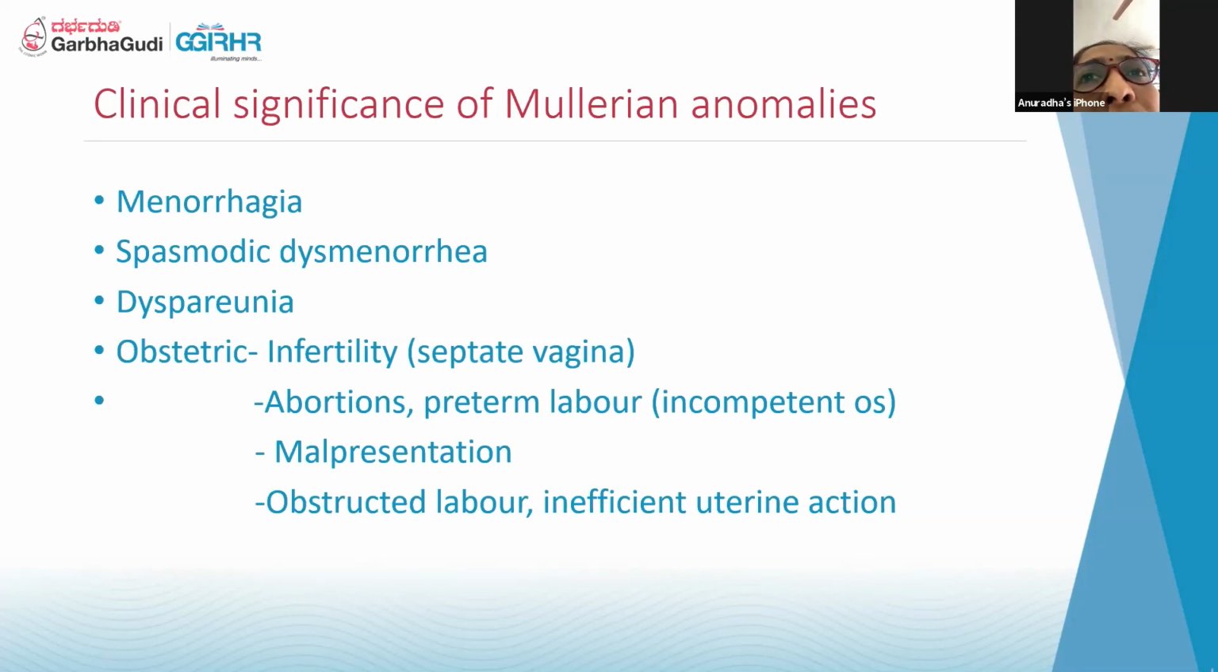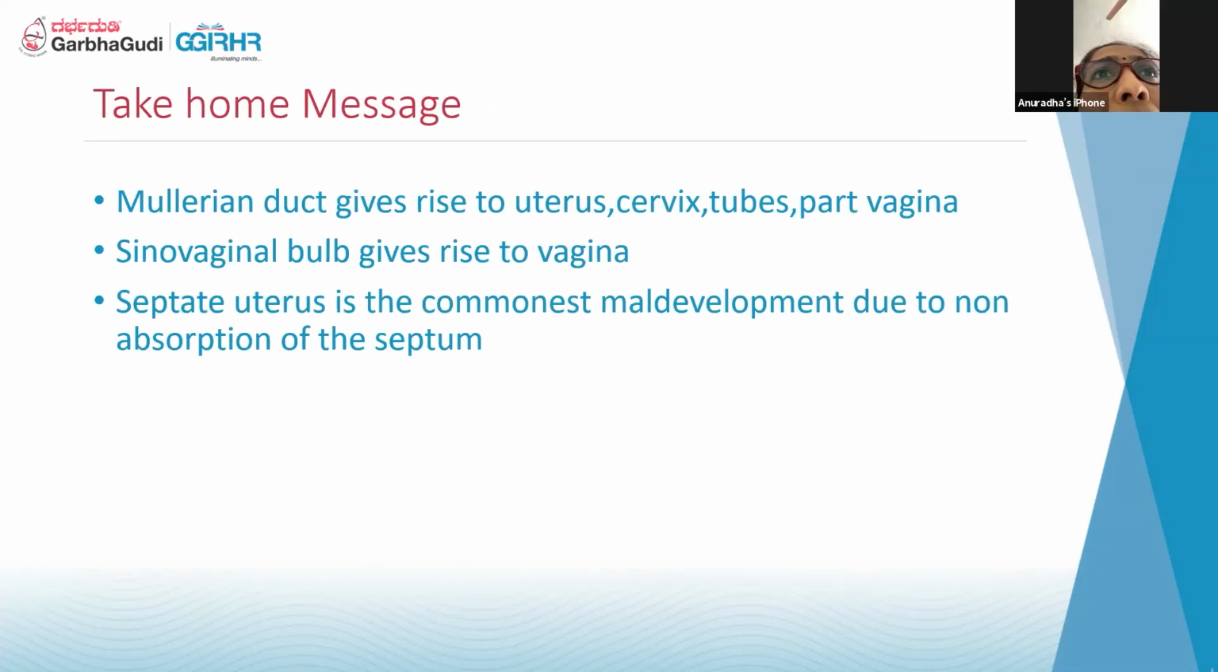Sometimes, because of inefficient uterine contraction, it can lead to obstructed labor, and there is a problem with the passage.